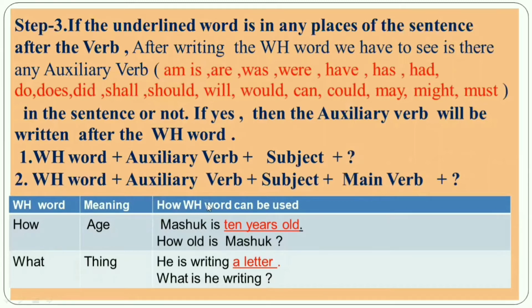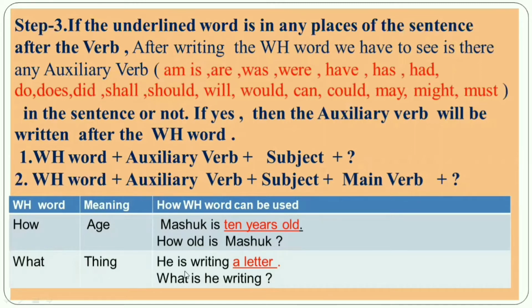Then you will find out if there is any auxiliary verb or not. Yes, here you can see the auxiliary verb is. So write it after the WH word, then the subject, Mashuk, then a question mark. So, how old is Mashuk?